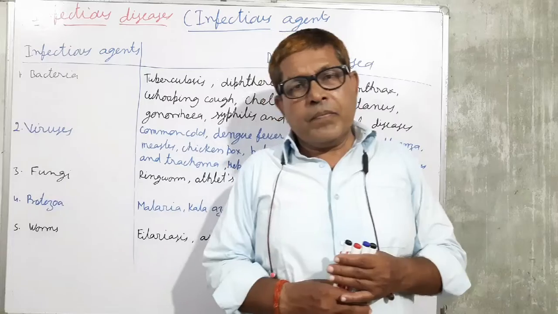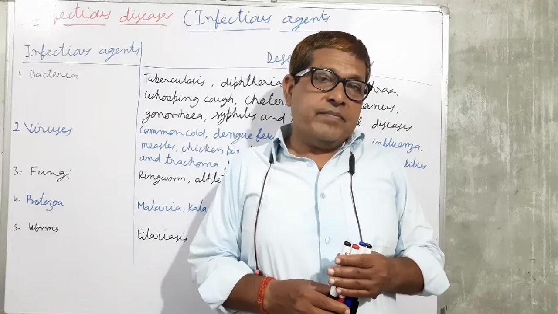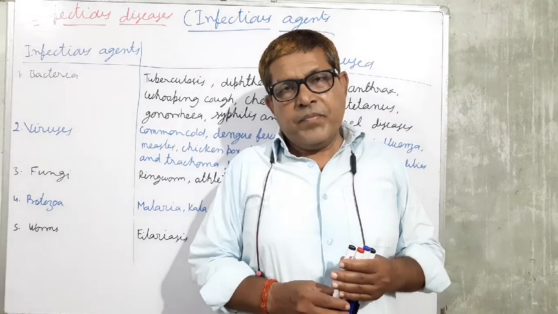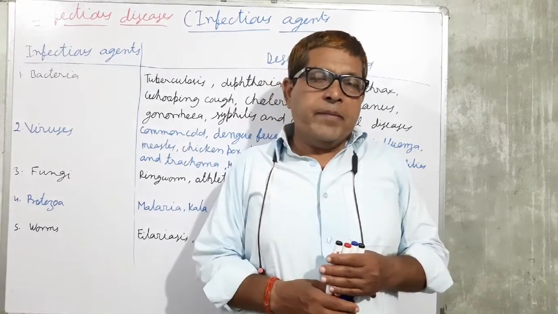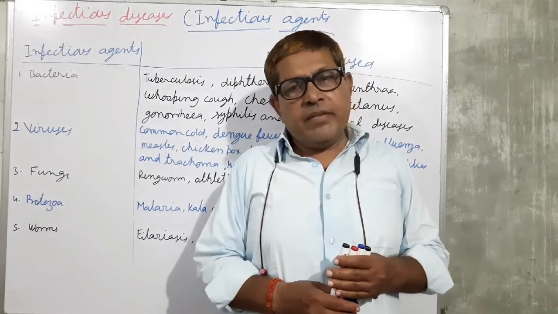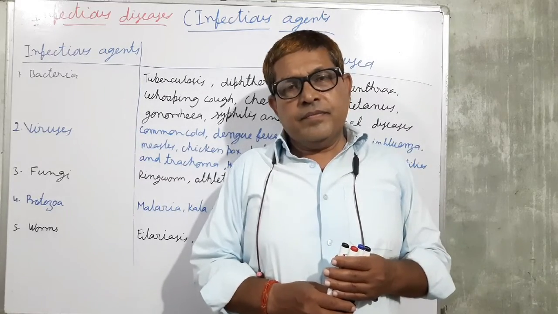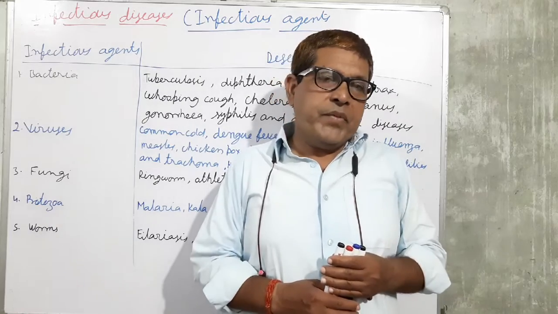So one type of antibiotic can interfere with the chemical pathway, like penicillin.